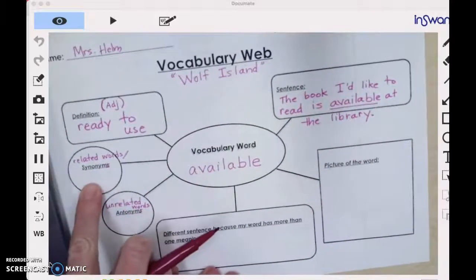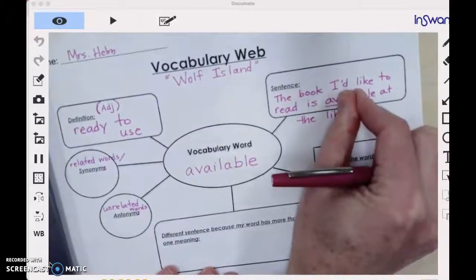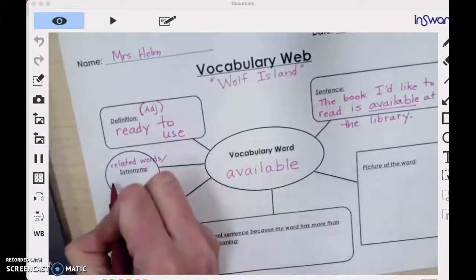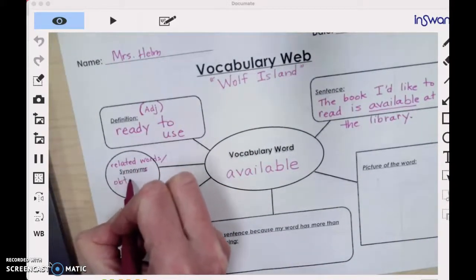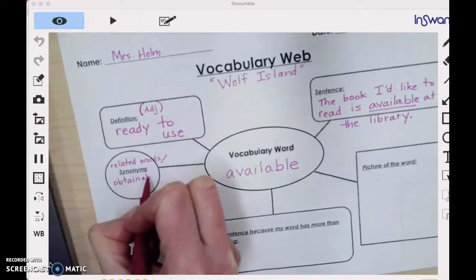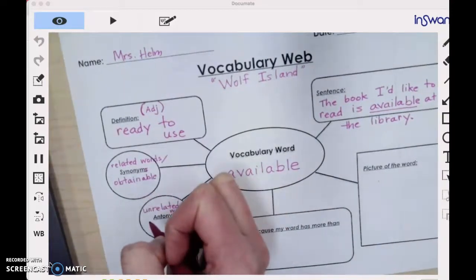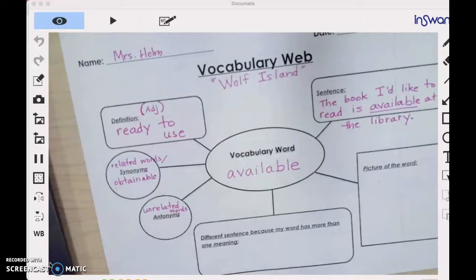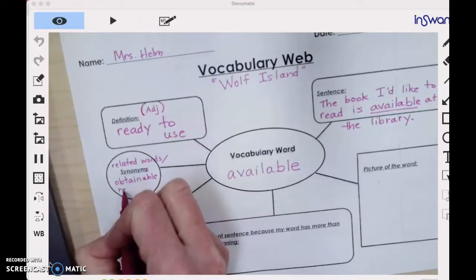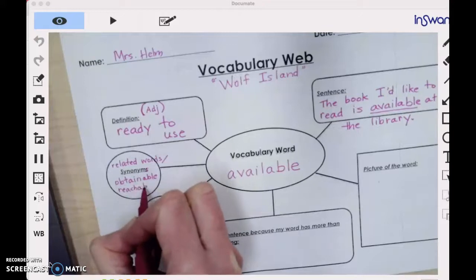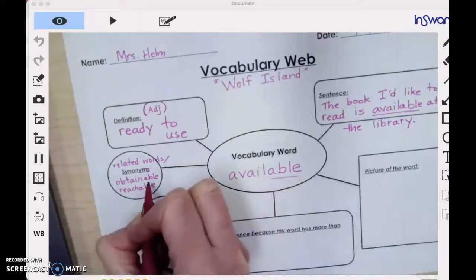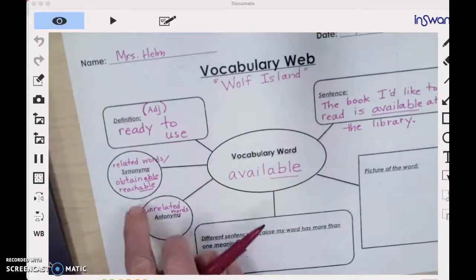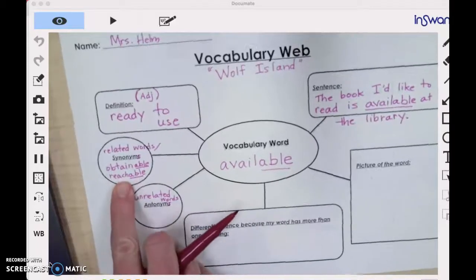And then it might help me over here with synonyms. What could I put in there that would mean almost the same thing? So I'm thinking of one, obtainable. Have you ever heard of that word before? That might be a tricky word, obtainable. Or the book is, I don't know, reachable? Reachable? Are you noticing something about all these words? Because it's available, I have obtainable, reachable. Okay. I might be able to think of a few more if I really ponder that one for a bit.